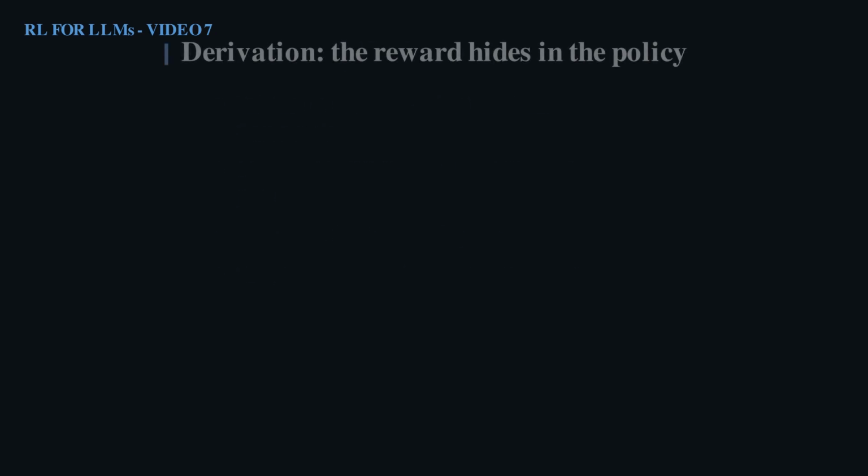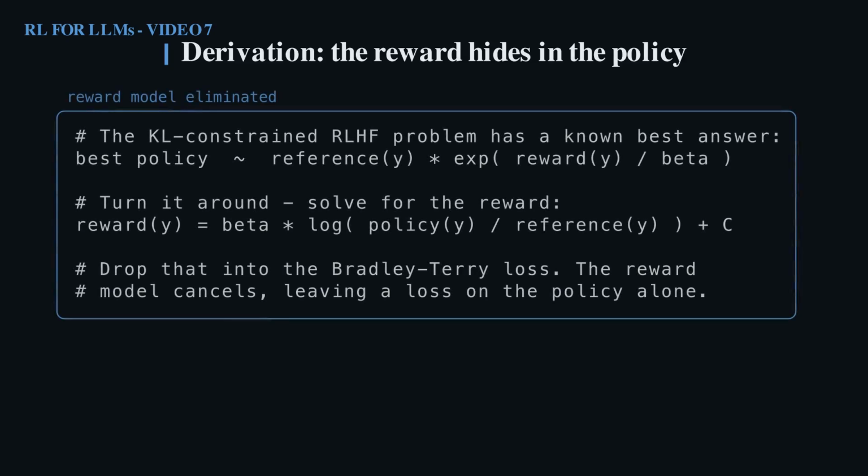Now the one derivation that makes it all work. Recall from the PPO video that we optimize reward minus a KL penalty. That problem has a known optimal policy, shown on the first line. The trick is to turn that equation around and solve for the reward. It equals beta times the log of the policy divided by the reference.